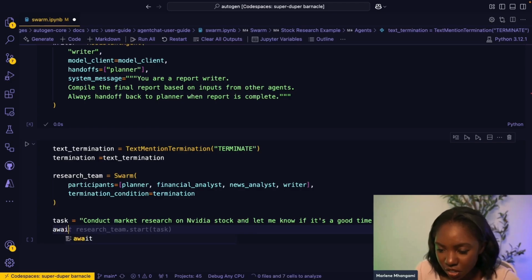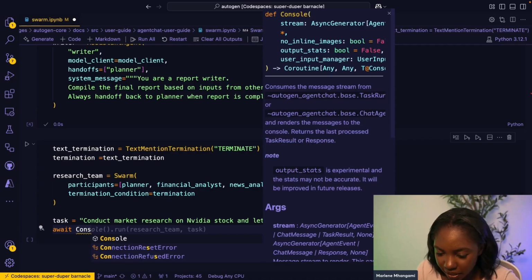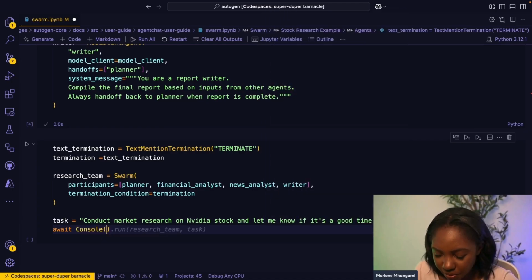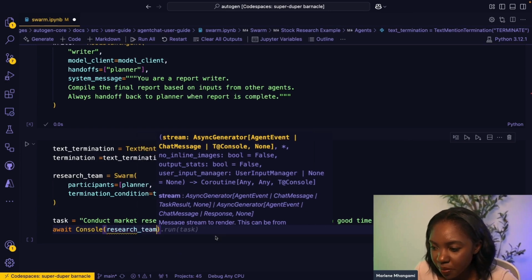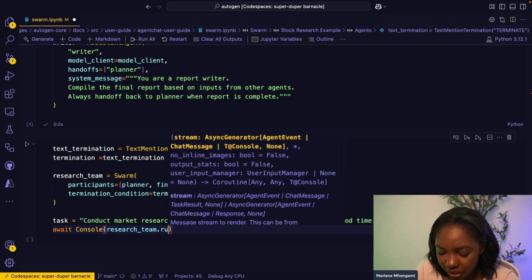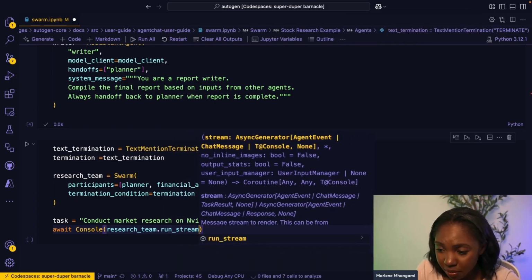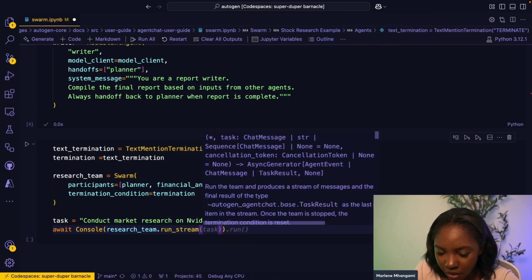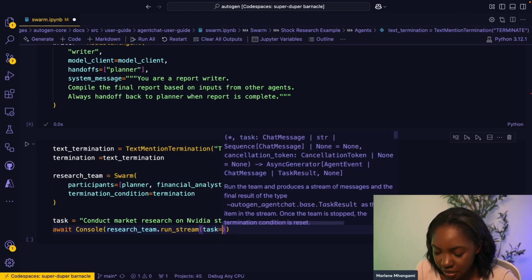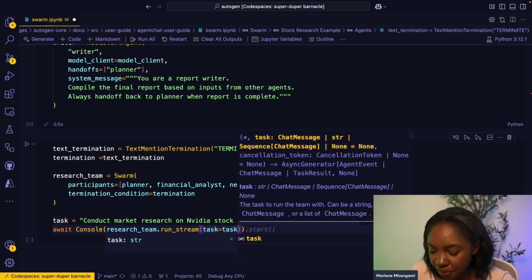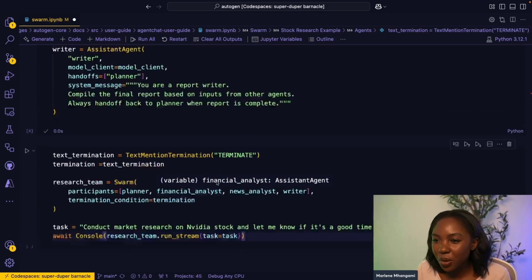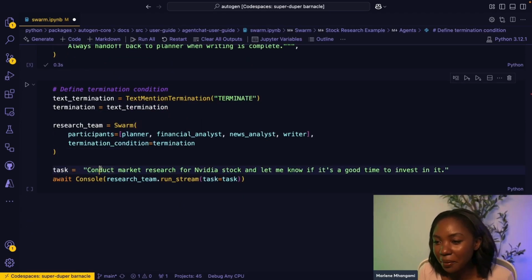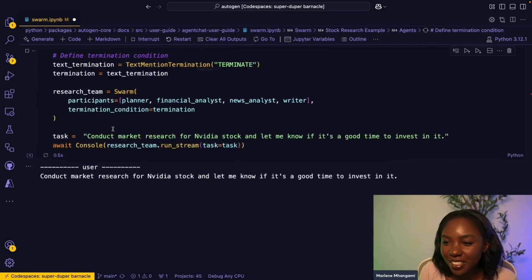And then to actually run this, we're going to use the keyword there. I'm going to say research team, and then we can say run stream, so we can see the stream of what is going on. And we're going to say task equals task. Now I think this should work. Let's go ahead. Now I think we are good to be able to run our system.